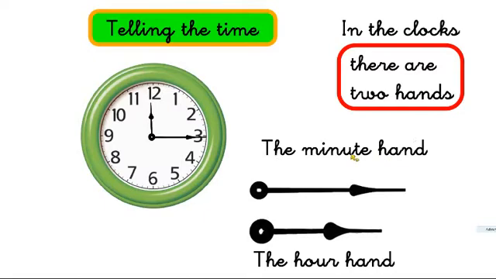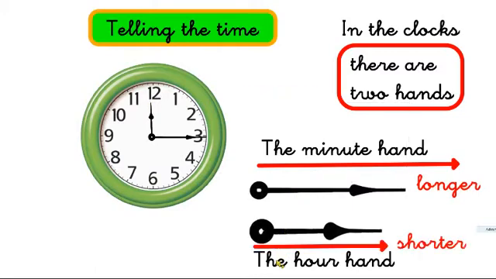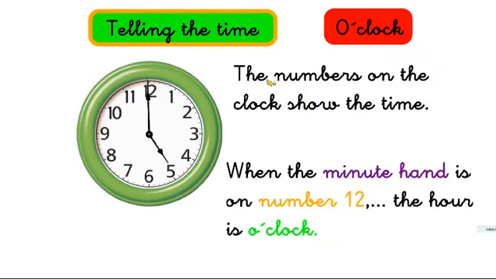The minute hand, which is longer, and the hour hand, which is shorter. This is the hour hand, and this is the minute hand. The short hand, the hour hand, is pointing to 12, and the long hand is pointing to 3. So we don't know the time yet, but we will know.